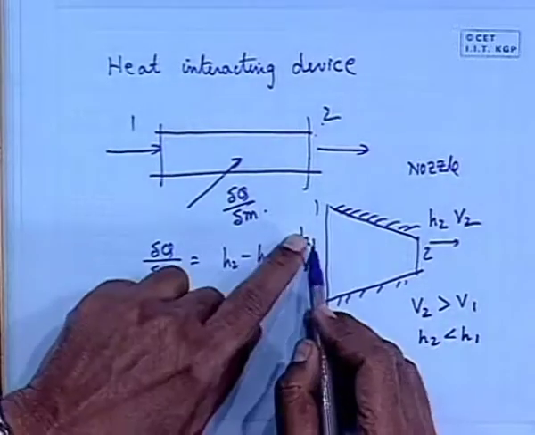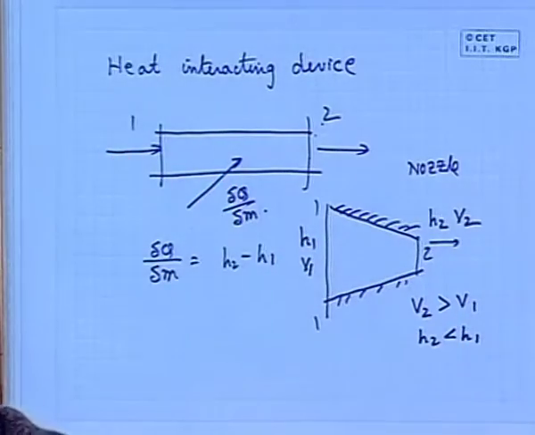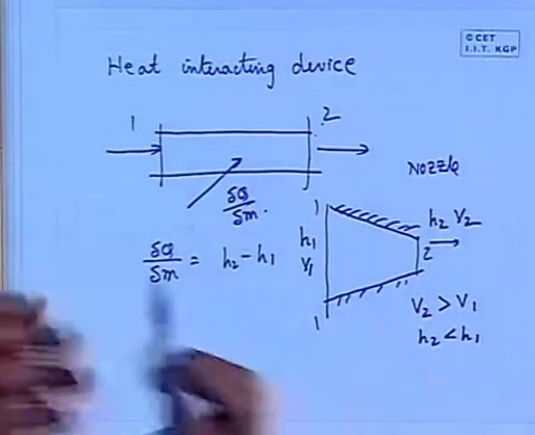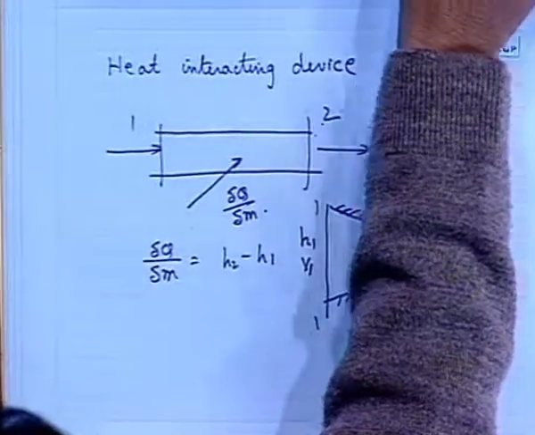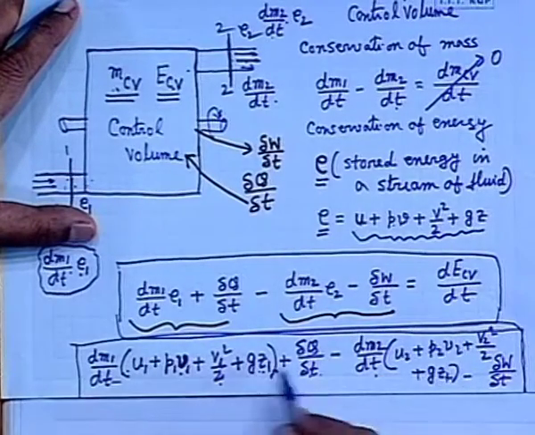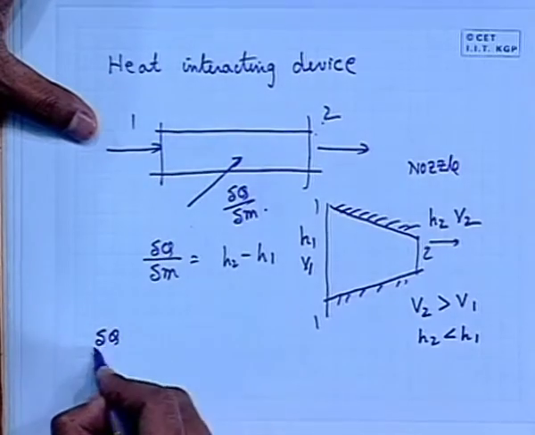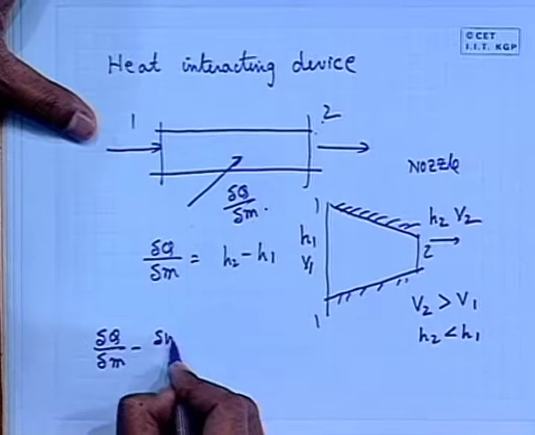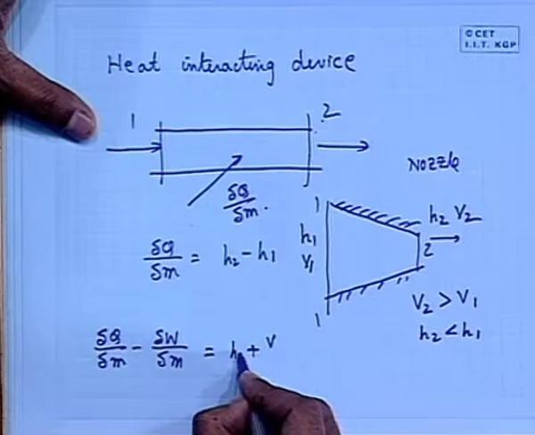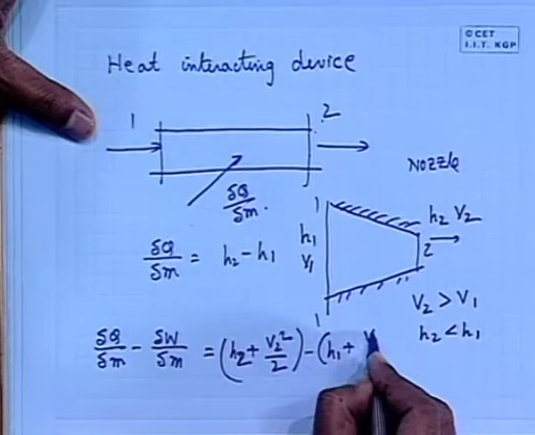That means at the expense of this enthalpy, that means internal energy plus pressure energy, we create the kinetic energy. That means kinetic energy is created out of this sum of the internal energy and the pressure energy. In that case, we can write the energy equation not by neglecting the V1 square by 2 term. That means we can neglect the change in the potential energy term. You understand? In that case, we can write that del Q del M minus del W del M is equal to H2 plus V2 square by 2 minus H1 plus V1 square by 2. You see your note also.